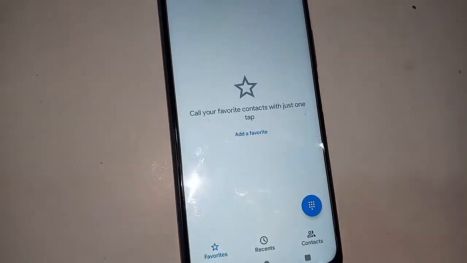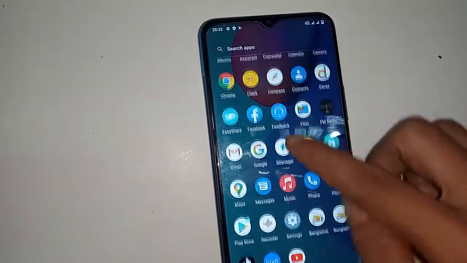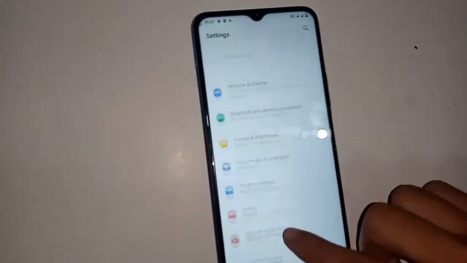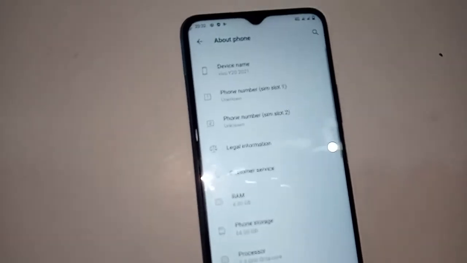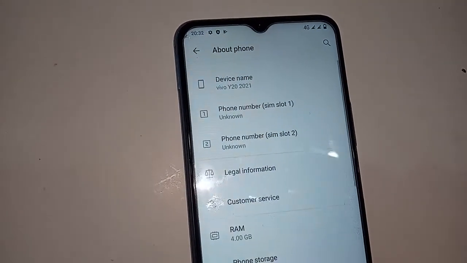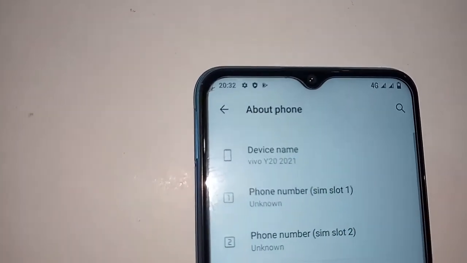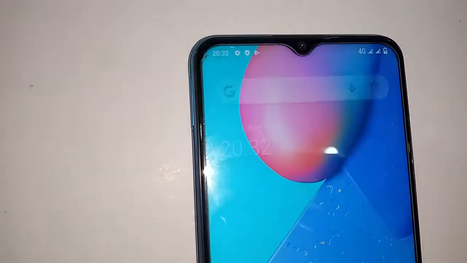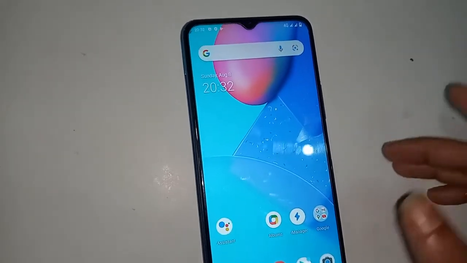I can see a phone in my hand. It is a Vivo Y20 2021. This phone model is Vivo Y20 2021. Device name: Vivo Y20 2021. Now today I'll show you how to change or add a new ringtone on this phone.